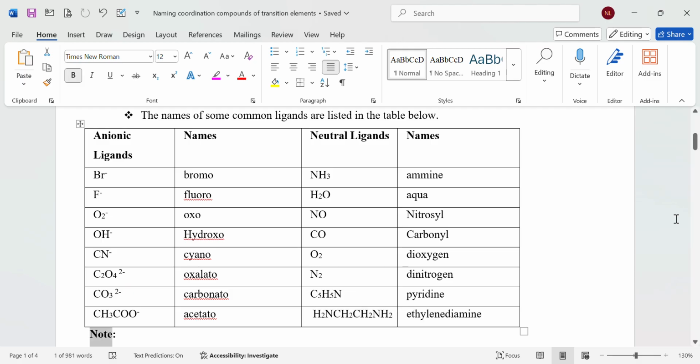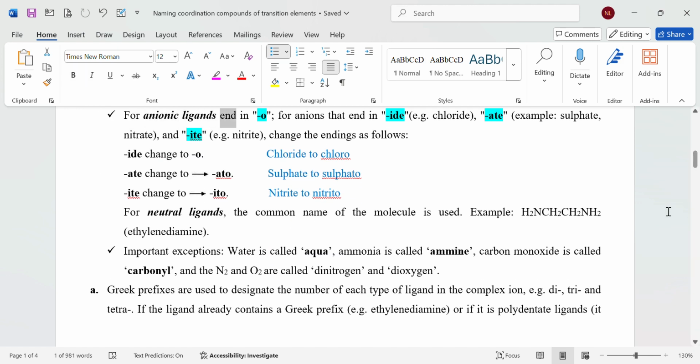Note: for anionic ligands, for anions that end in ide, e.g. chloride, ate, e.g. sulfate, nitrate, and ite, e.g. nitrite, change the endings as follows. Ide changes to o: chloride to chloro. Ate changes to ato: sulfate to sulfato. Ite changes to ito: nitrite to nitrito.